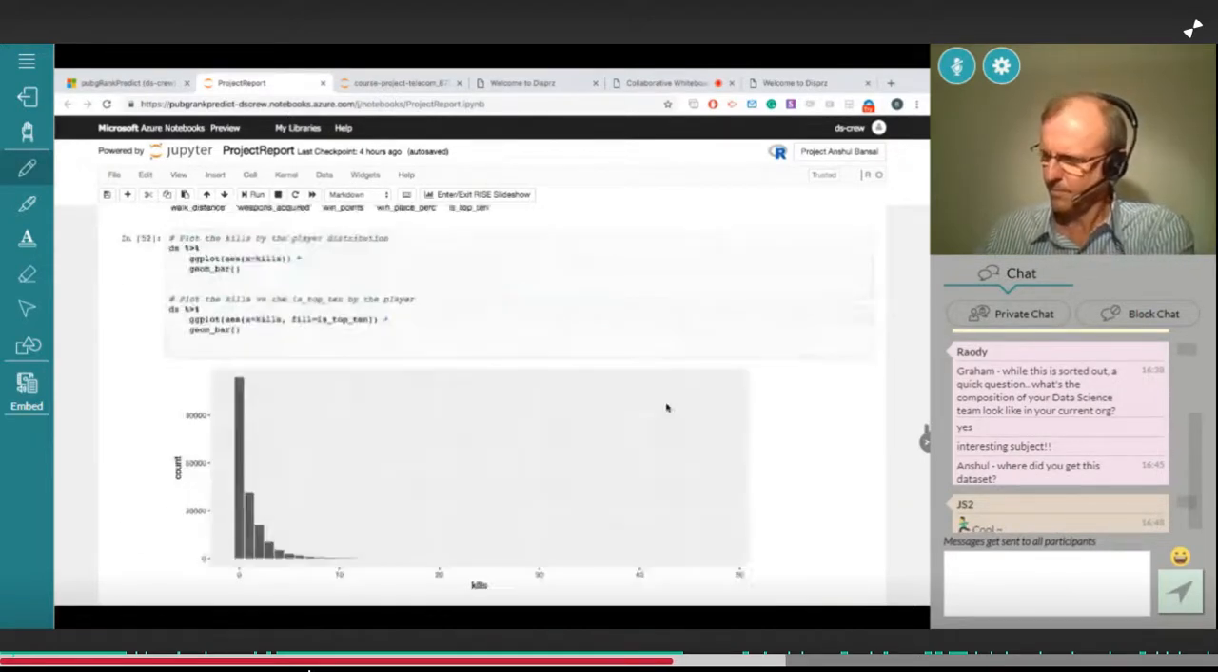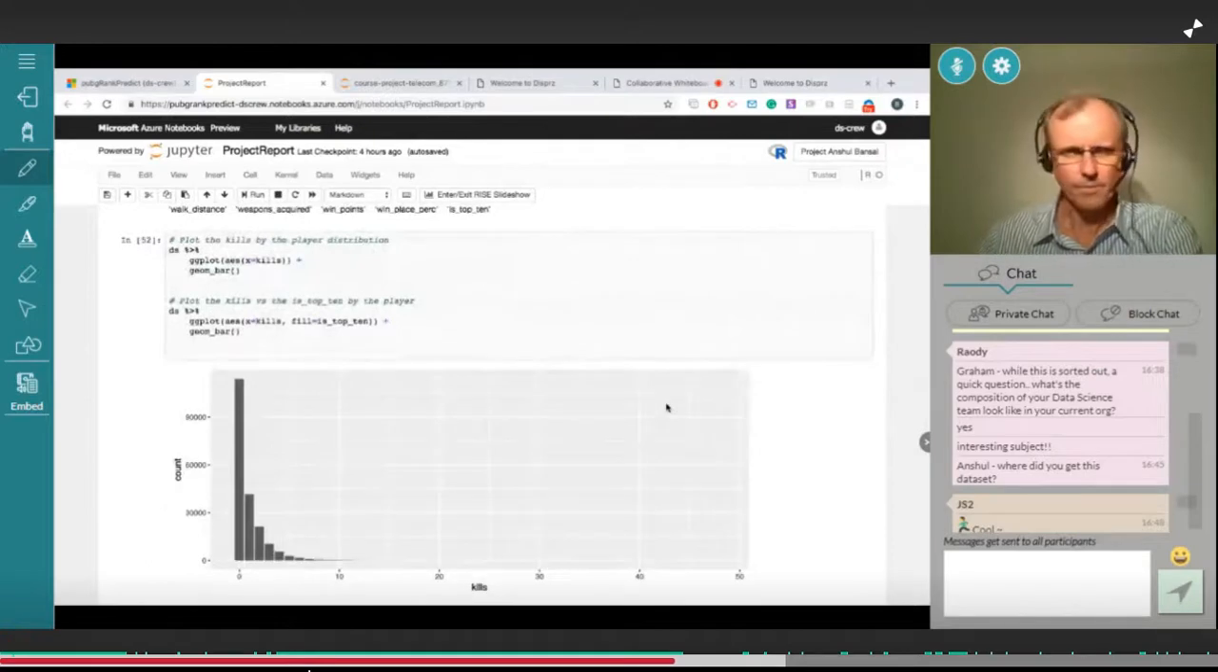So these were data in terms of exploration, which gives me an idea that most of the people die without making any killings. As you can see from the bar graph, there are zero killings and the maximum count is there. So most of the people die without killing anybody.